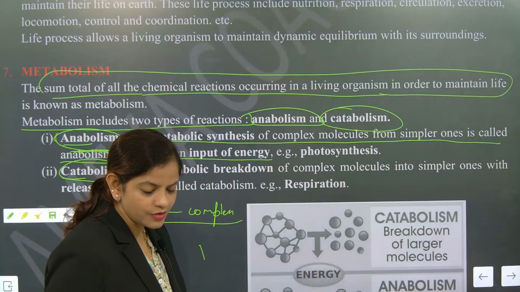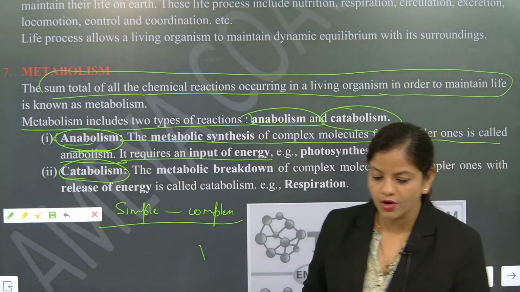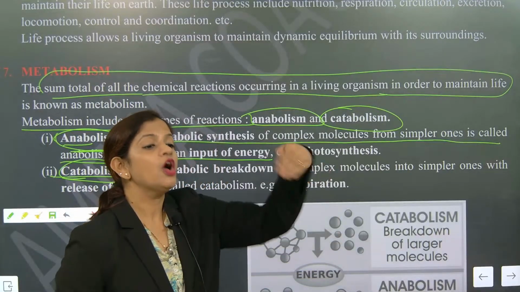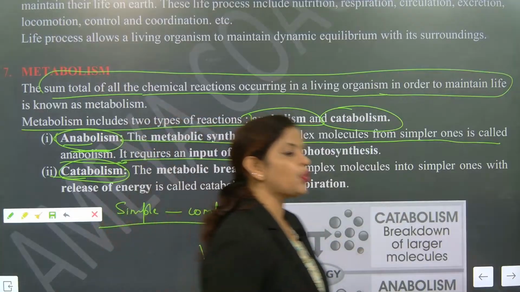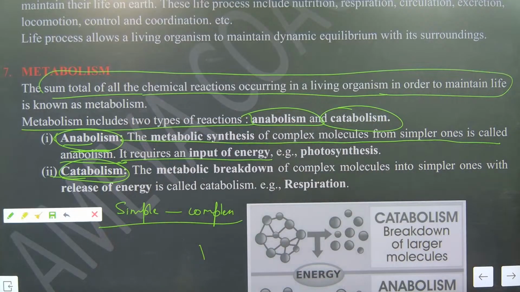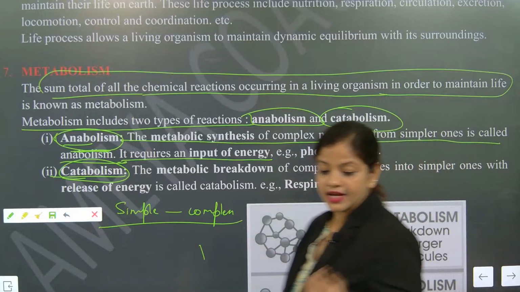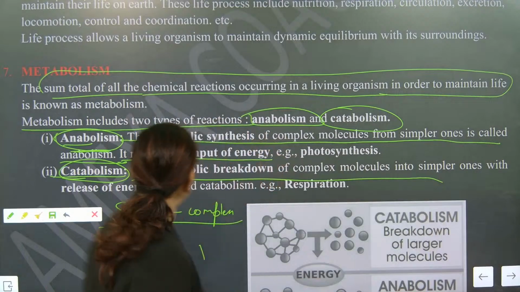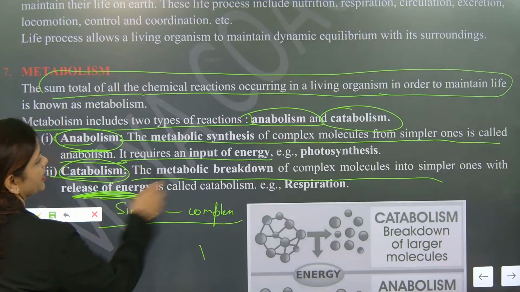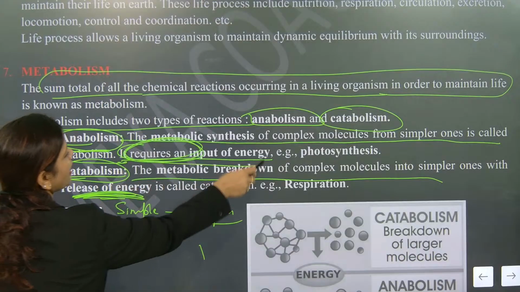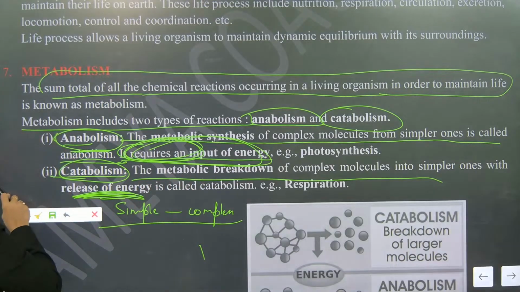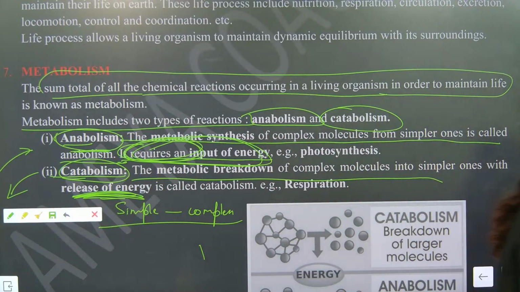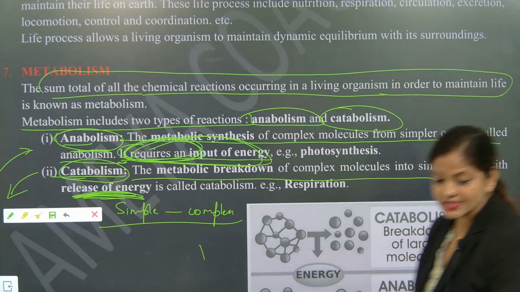I hope you might have understood. So this is exactly the most important part, anabolism and catabolism. Now look here, we will be talking about catabolism. Catabolism is conversion of complex to simple. So that's the opposite one. Whatever food we are eating is complex, and the complex molecules break into simpler ones so that energy is released. Here energy is required, an input of energy; here the system is taking energy. Here the system is releasing energy. That's the most important part.